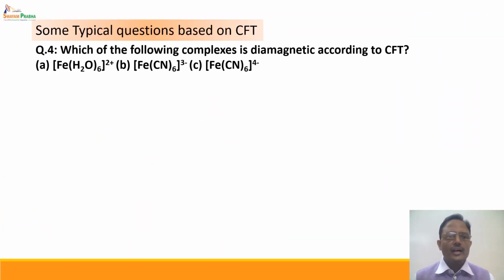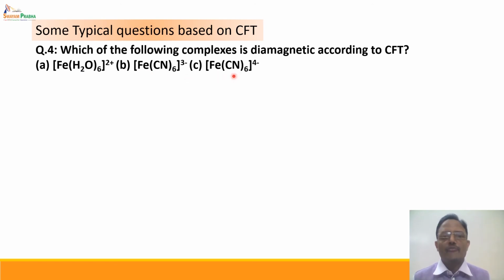This is again a question based on the concept: which of the following complexes is diamagnetic according to CFT. Now what is a diamagnetic complex? We know that whenever all the electrons are paired up, the complex is said to be diamagnetic, and if there is an unpaired electron, the complex is paramagnetic in nature.